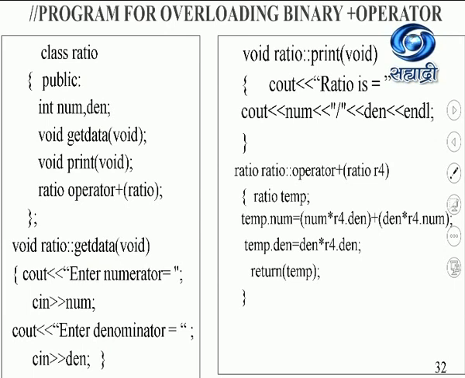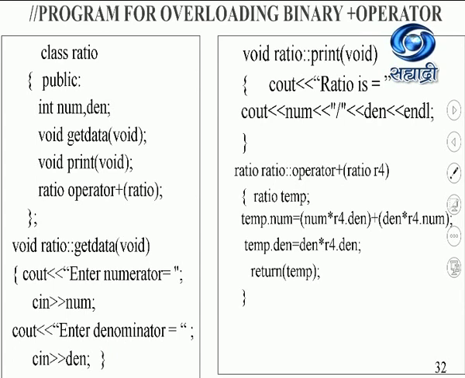Now, important. Ratio, ratio, scope resolution operator, and so on. What does this ratio stand for? Yes, that stands for the return type, which means the object of the ratio class. This ratio stands for the class. This is the scope resolution operator. This is the keyword. Plus is the operator that I'm going to overload, and this r4 is the parameter that is going to be passed from the calling function.